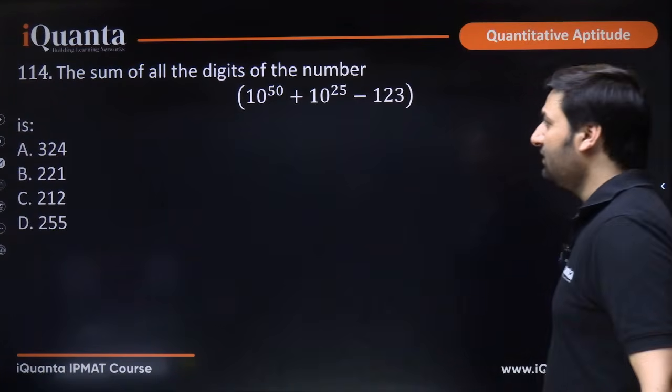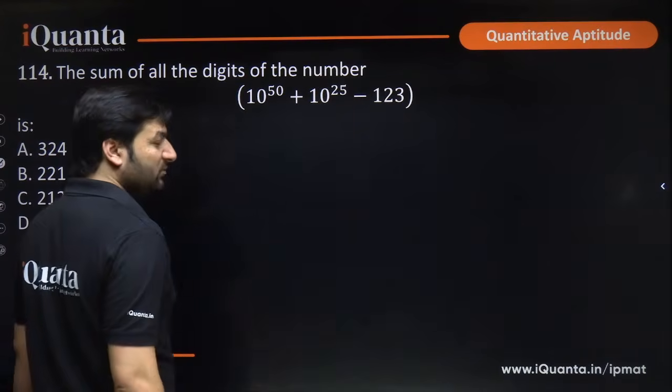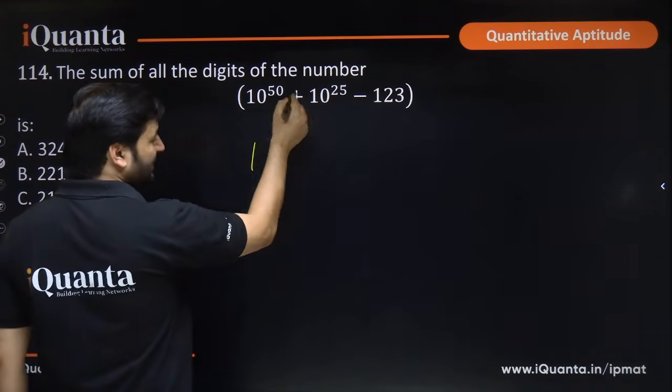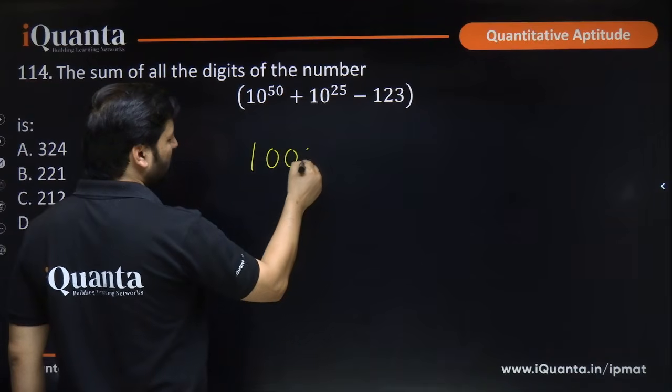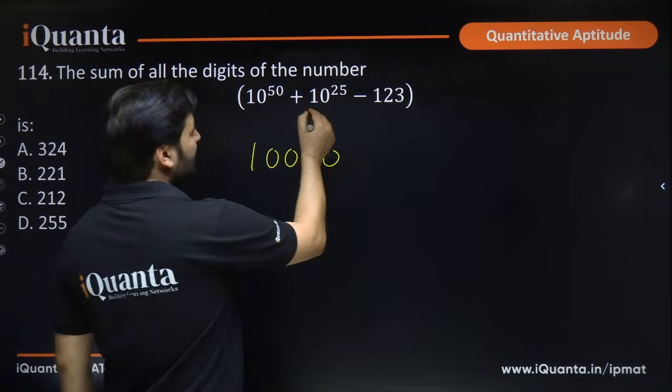The sum of all the digits of the number 10 to the power 50 plus 10 to the power 25 minus 123. Interesting question. Okay, obviously 10 to the power 50 will have so many zeros, 50 zeros like this. No point of writing them. Plus 10 to the power 25.